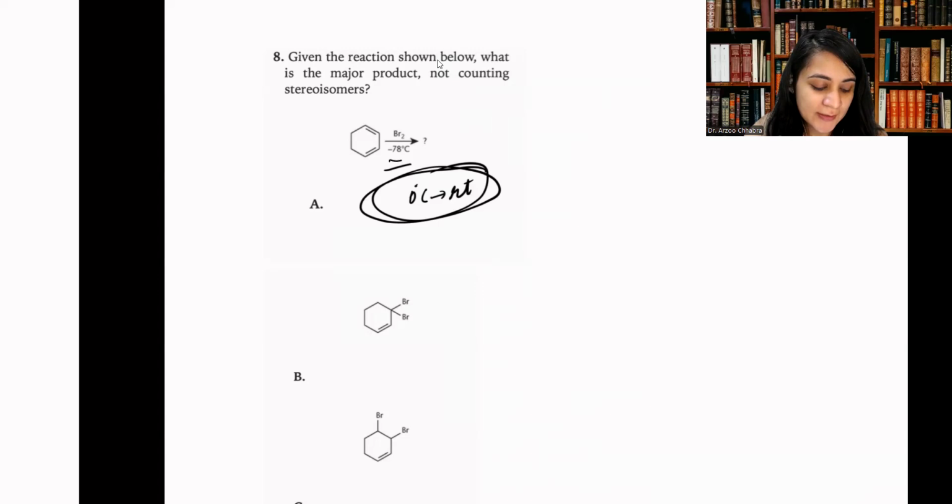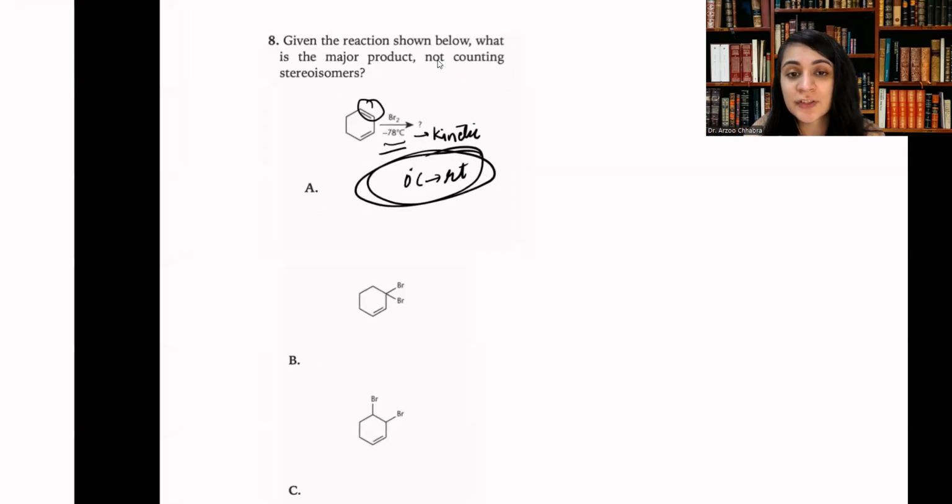So when you do the reaction at -78, that is the kinetic product. There is no rearrangement that happens, meaning that we form the product via just one of the double bonds of the alkene, and there is no rearrangement in the reaction. However, when you carry out the reaction at temperatures like 0 degrees, not too cold, all the way to room temperature, there is the possibility of undergoing rearrangement.